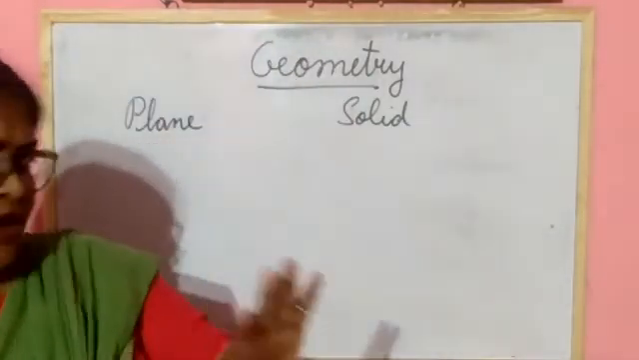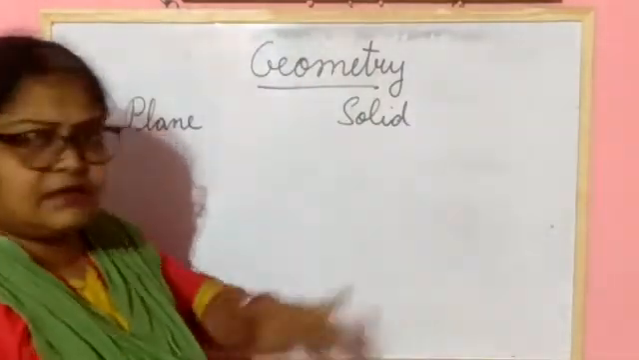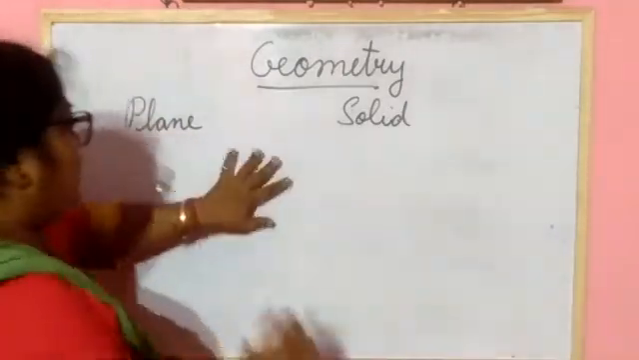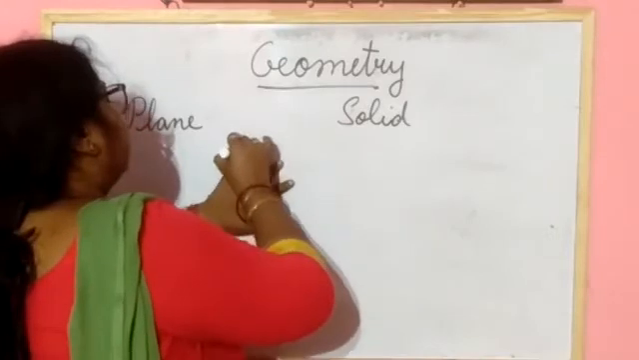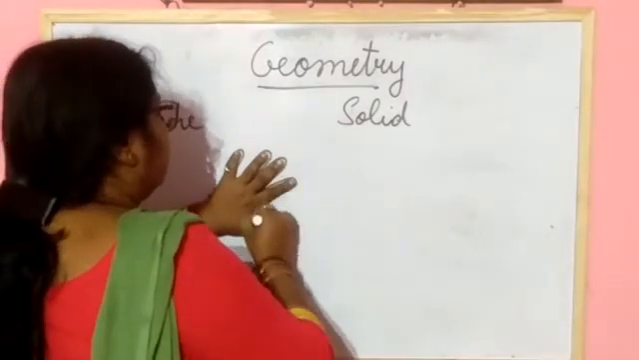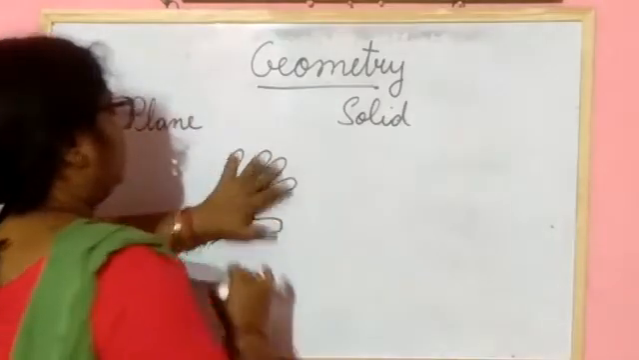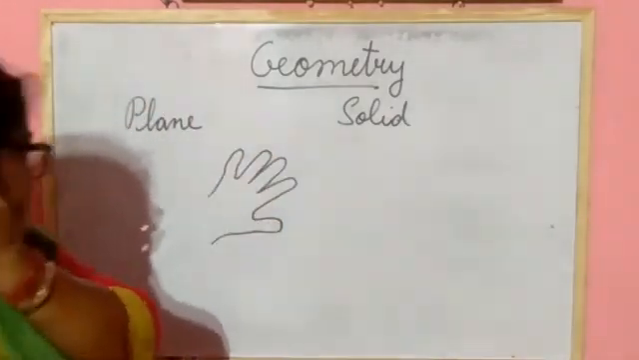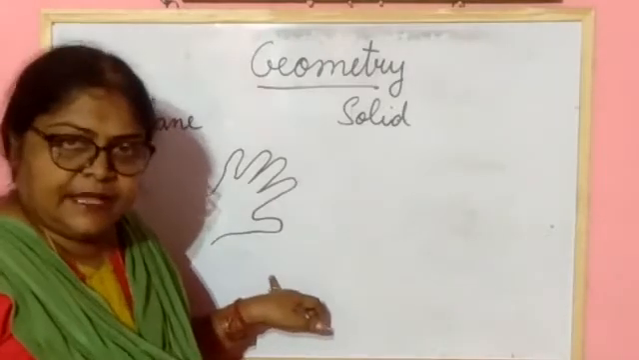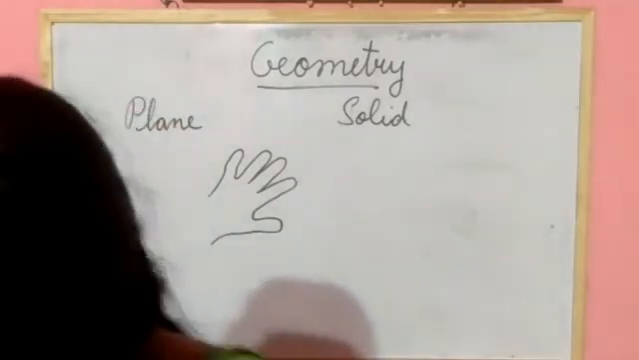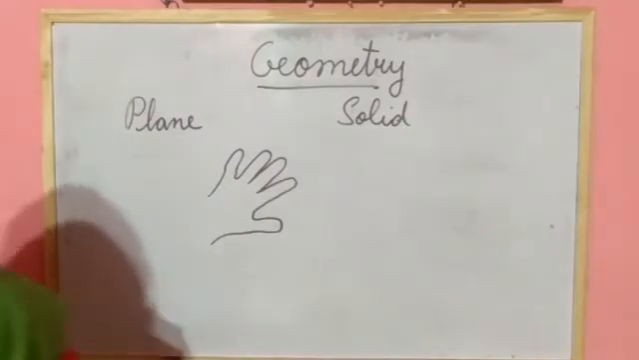Suppose you take your hand and trace one line. Okay, you put your hand and draw one figure here. Which figure will you get here? Plane figure? Yes, this is the plane figure. Understood? This figure is known as plane figure.